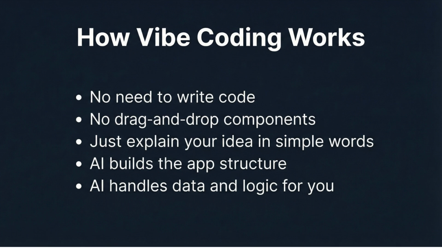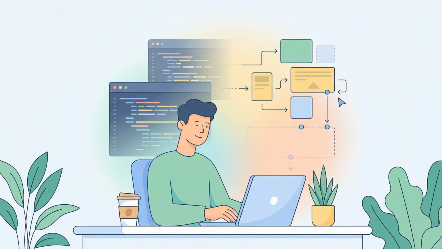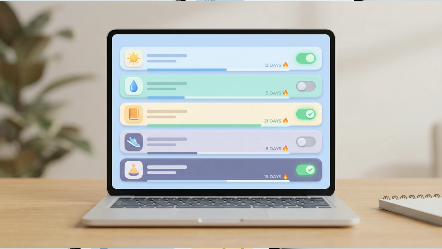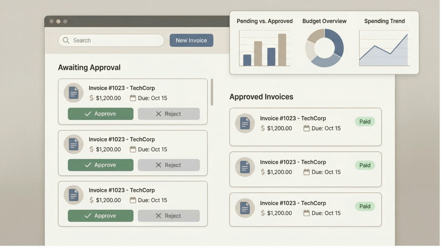Think of it like having a friendly developer sitting next to you, listening to your idea, and helping you build it. For example, I want a habit tracker where I can add habits, mark them as completed every day, and track my streaks. Or create an invoice dashboard where I can upload invoices and approve them quickly.